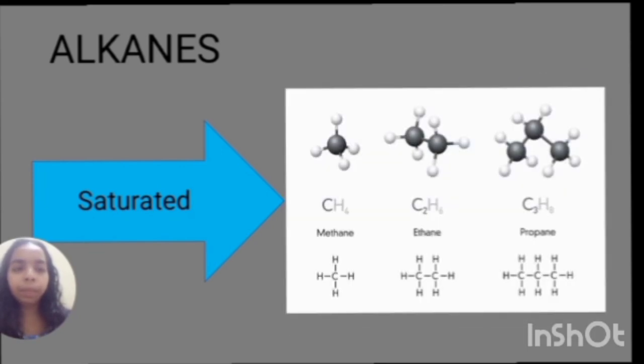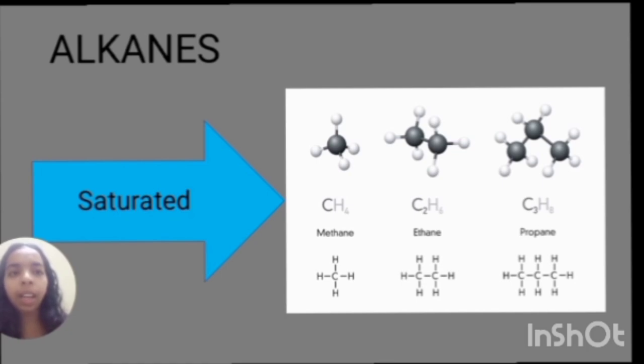For example, methane, ethane and propane. Here all the carbon atoms are connected by a single bond. One carbon atom is connected to another carbon atom by a single bond.